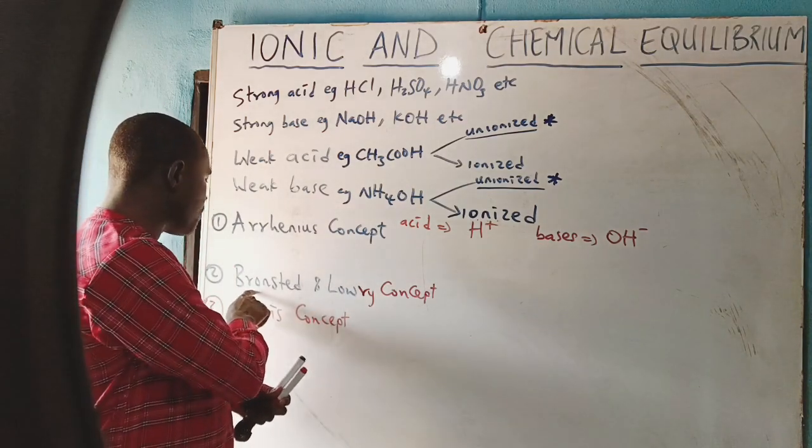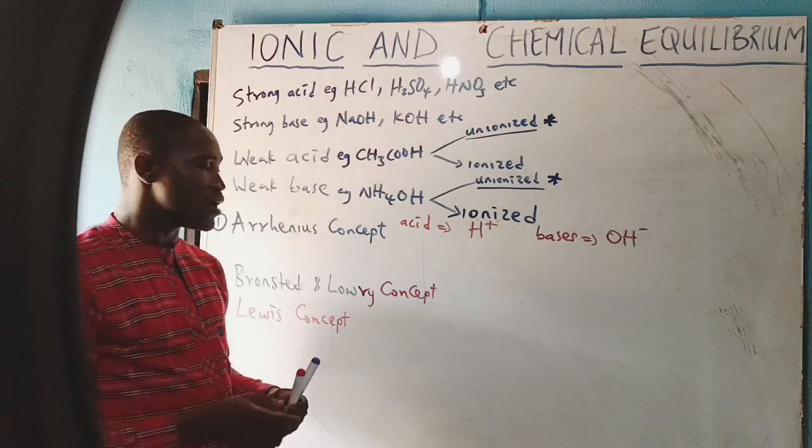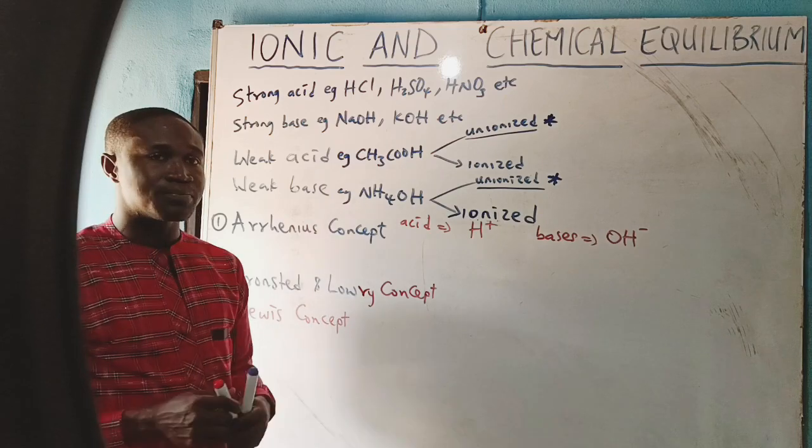Then for the Bronsted and Lowry concept, there are two scientists who brought up a concept of acid and base.